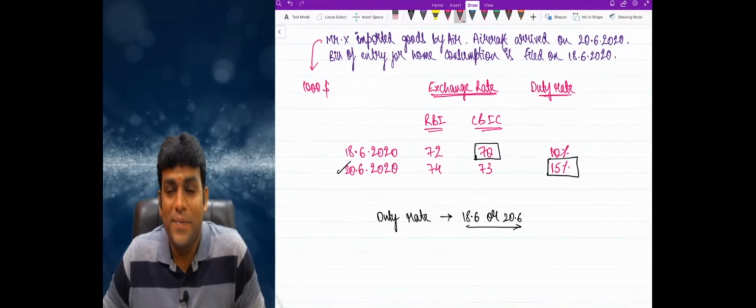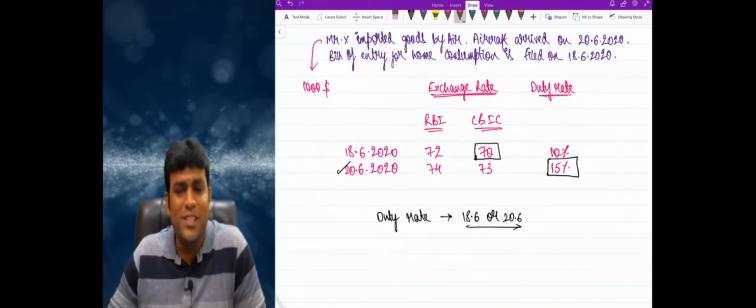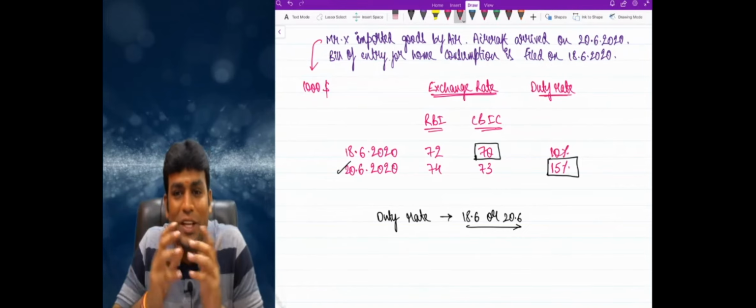Clear with this? This example gave you complete clarity of thought that in case of exchange rate, we will see the date of filing bill of entry, but for duty rate, we will see bill of entry or arrival, whichever is later. Obviously, we will see whichever is later, no doubt about it. Clear, right? That's it. That is the story of this wonderful discussion called exchange rate and duty rate.